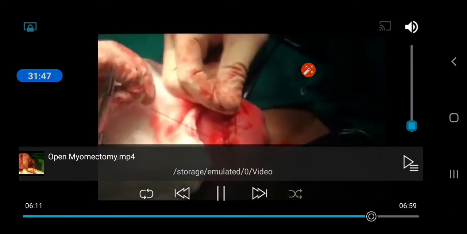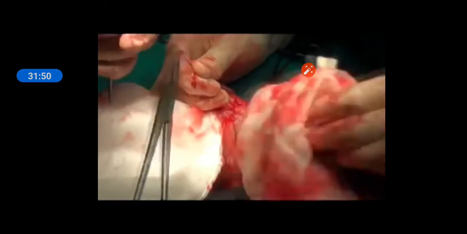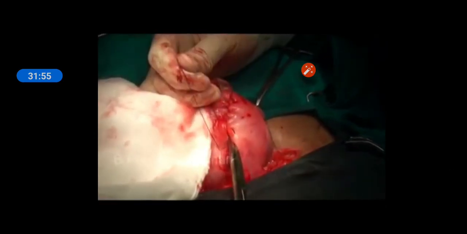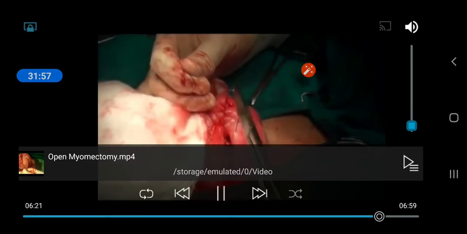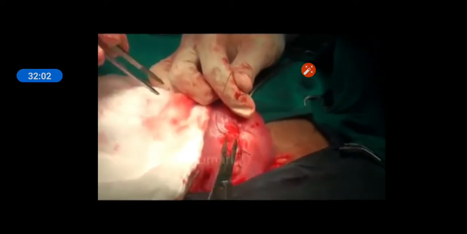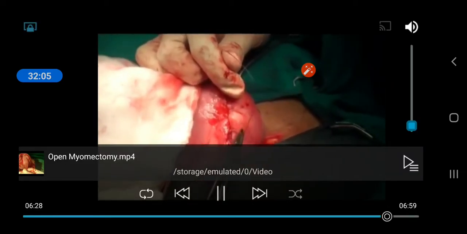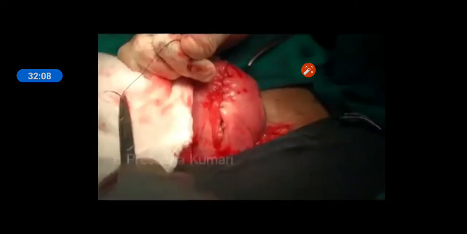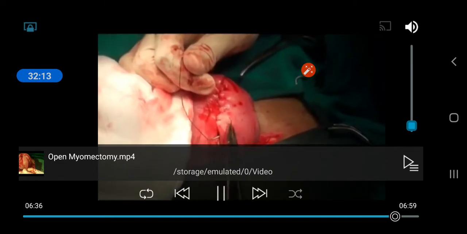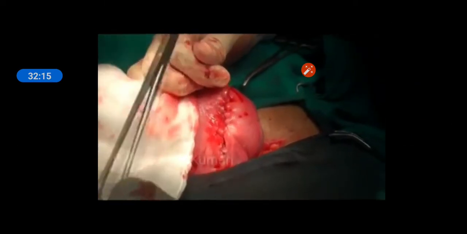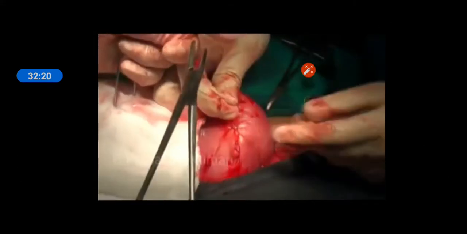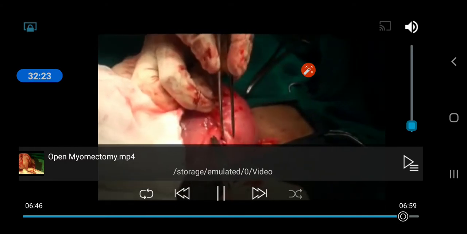This is the method of closing the uterus in layers. Here they are suturing the outermost layer of the uterus. After completely suturing the layers, the abdomen is closed in layers.